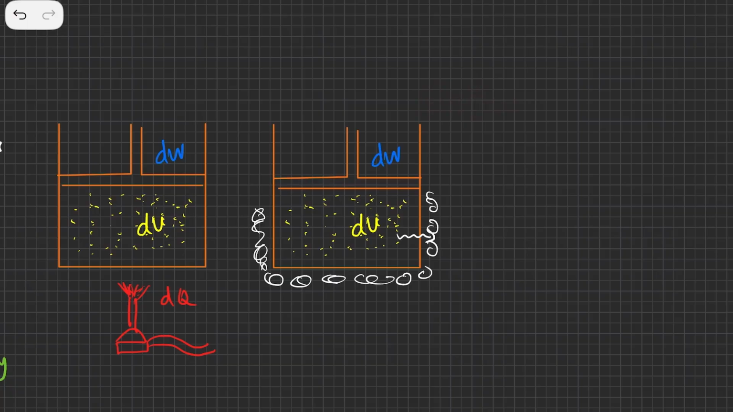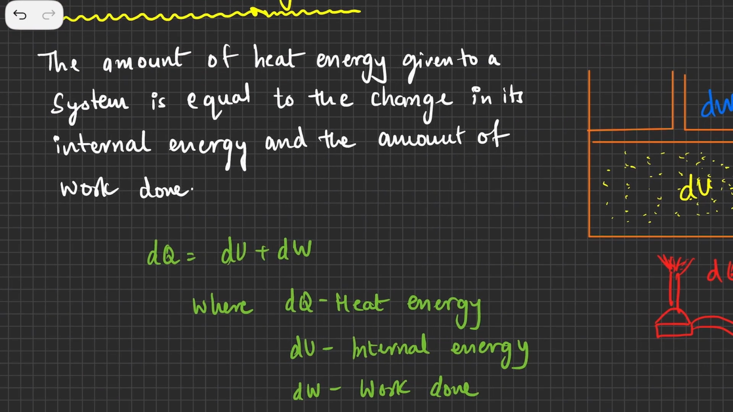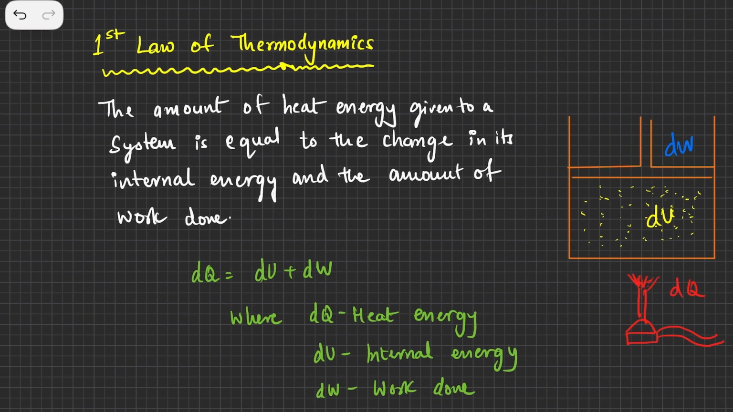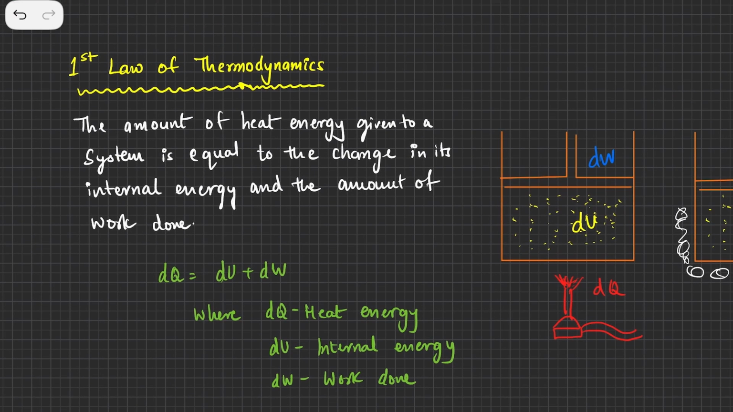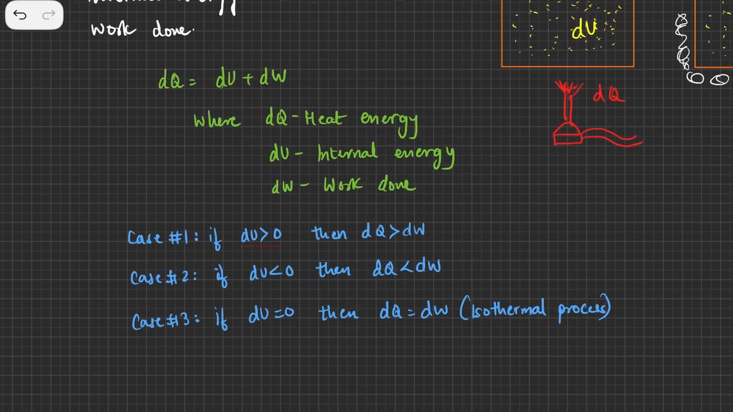So whenever you supply energy, or you take energy out of the system, this equation is going to be valid: the amount of energy given or taken is equal to the change in internal energy plus the amount of work done. So you see, this is the explanation of the first law of thermodynamics. However, we can break it down into three cases.